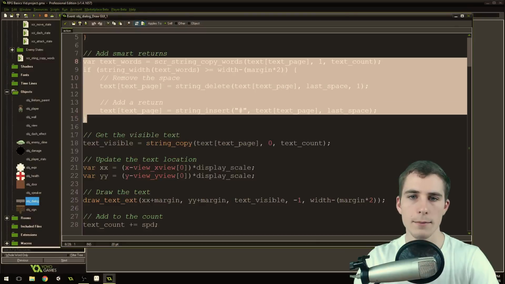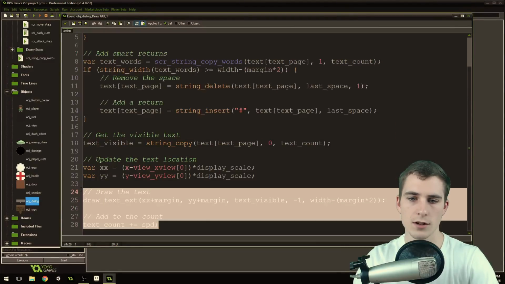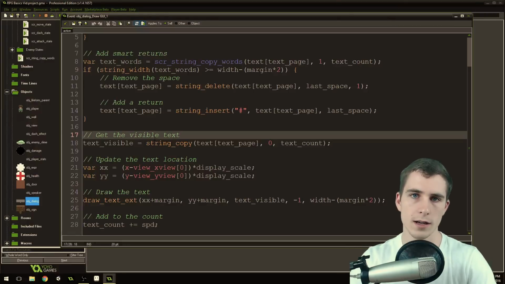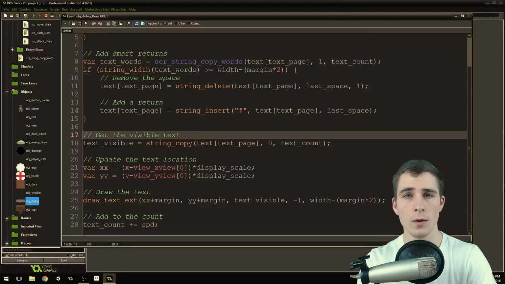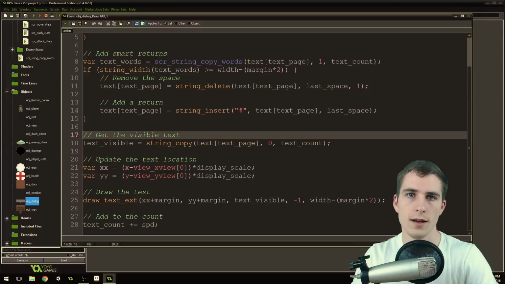And all of this happens before we ever draw it to the screen, so that we don't have to worry about the viewer seeing this, because we don't want them to see the word going past the width and then dropping down, because that looks ugly. So it all happens behind the scenes before they ever see it.